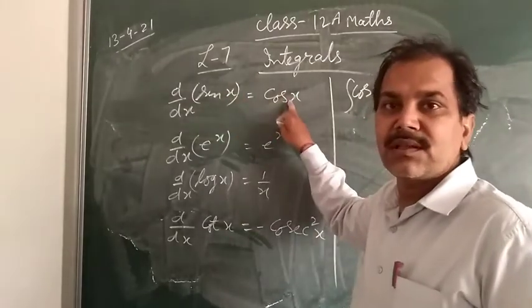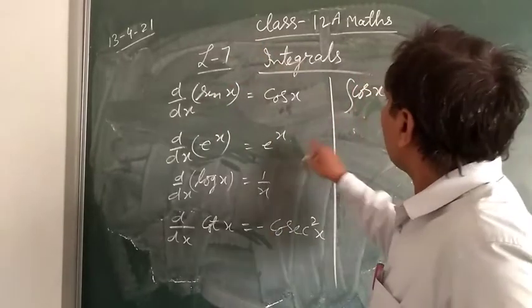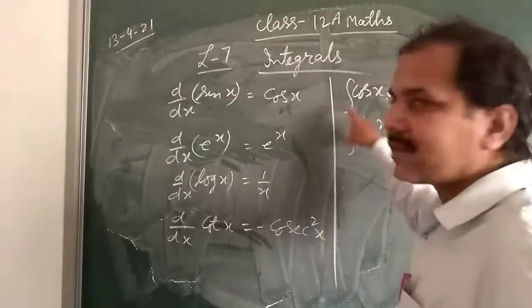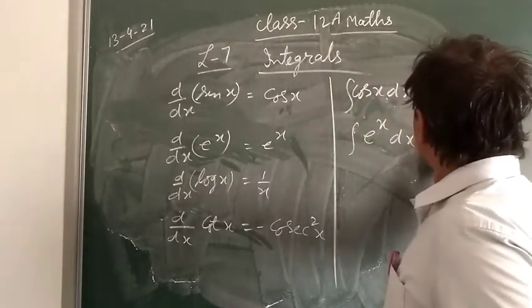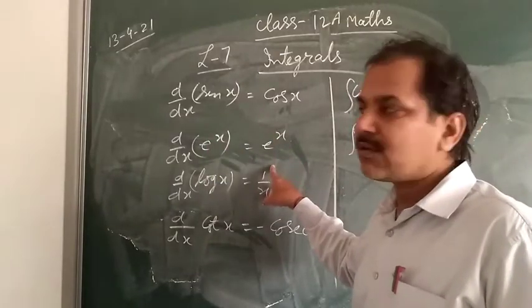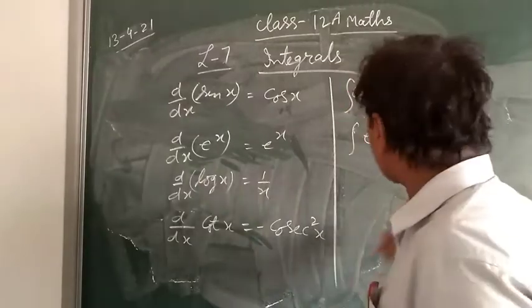Differentiation of sin x is cos x, so integration of cos x is sin x. Here e power x dx, this I will tell later. Here differentiation of the function is equal to that same function, so their integration also will be equal to that function.